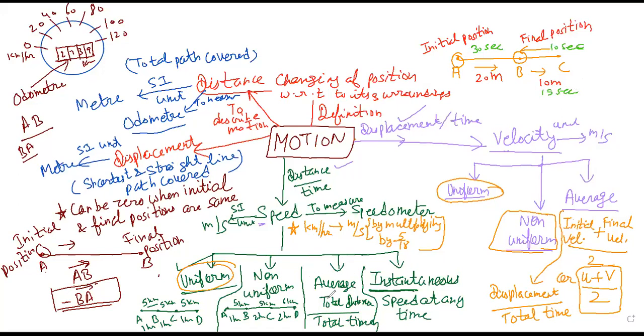So now if we see the average speed formula, total distance upon total time. So for average speed we can simply put the values. Average speed will be equal to total distance, 20 plus 10 plus 10, because 10 meters will be the same for C to B and B to C. Total time 30 plus 15 plus 10. It will be 40 by 45.